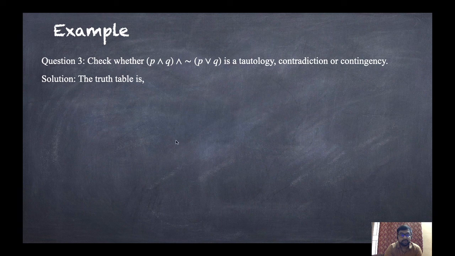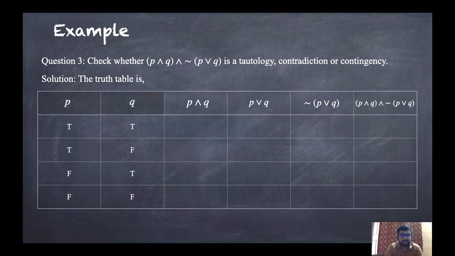How many columns will be there? The first, P will be there, Q will be there, then this portion, that is P and Q, then this portion, P or Q, and then its negation, and last, the whole term. Here also there are two statements, so that means there will be four possibilities like this. Both are true, both are false, TF and FT.